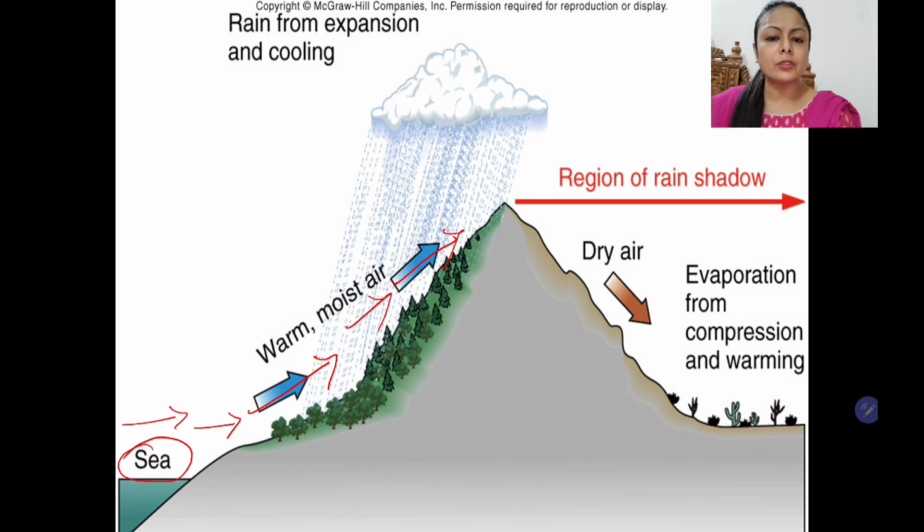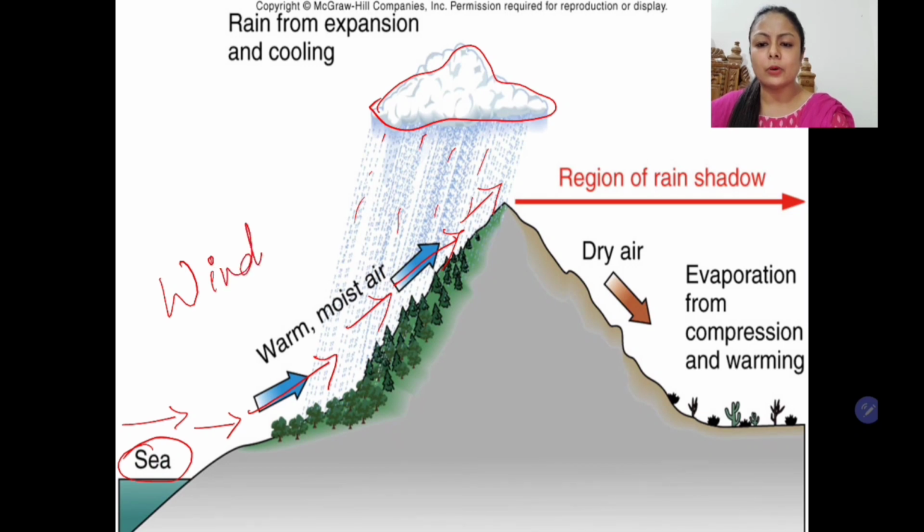So when it is forced to rise, it will go to the upper layer and condense because the upper atmosphere is much cooler. This air was dry and warm, but as it went up, it was forced to rise, and it will lead to the formation of clouds, and most of the rainfall will occur on this side, the windward side. We call it the windward side.